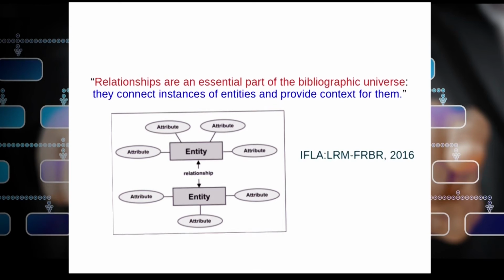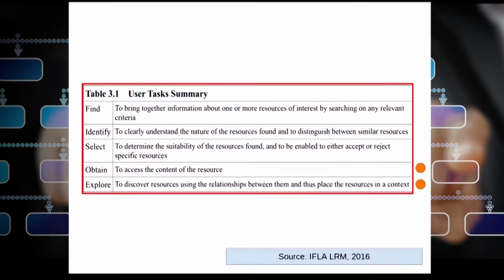So let us again explore how this trinity can be very helpful in the library retrieval system. These are the two new tasks, as I said, that IFLA LRM proposed. The first three were actually proposed by Carter, the same legacy we are carrying, but these two new user tasks were introduced by IFLA LRM. This is related to obtaining, to accessing the content of the resource, and, as I said, to explore, to discover resources using the relationship between them and thus place the resource in a given context.